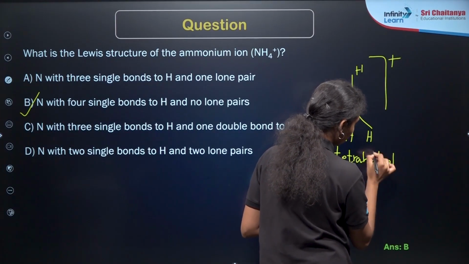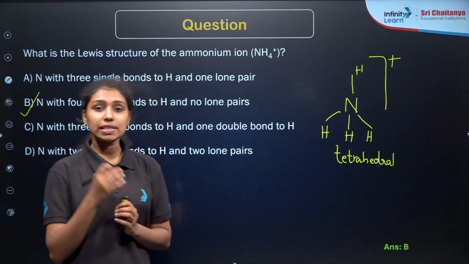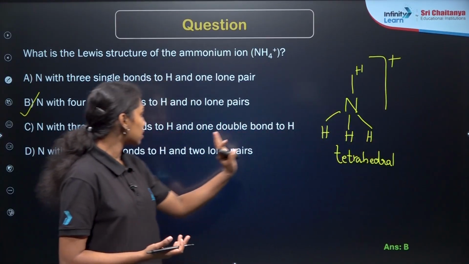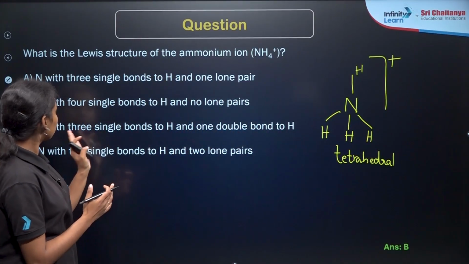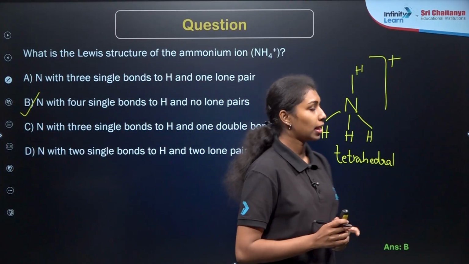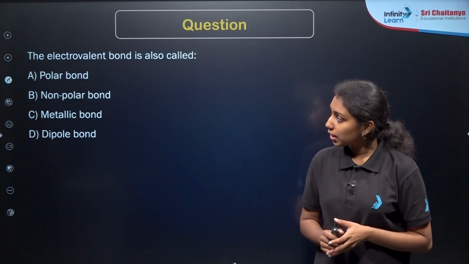NH4 plus. Try to draw the structure of NH4 plus. You can identify that there are no lone pairs. They have 4 bond pairs with the nitrogen, right? So the answer will be nitrogen with 4 single bonds to hydrogen and no lone pair. So option B is the correct answer here. Now we are moving to the next question.